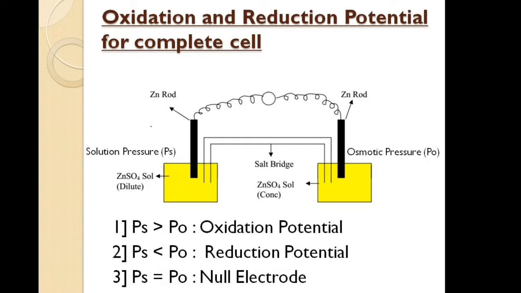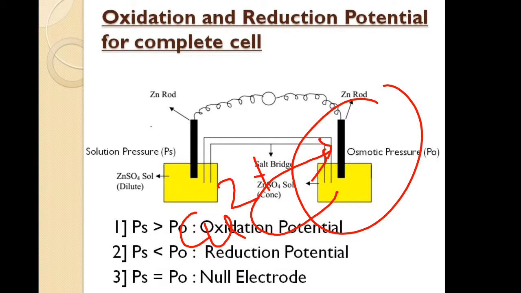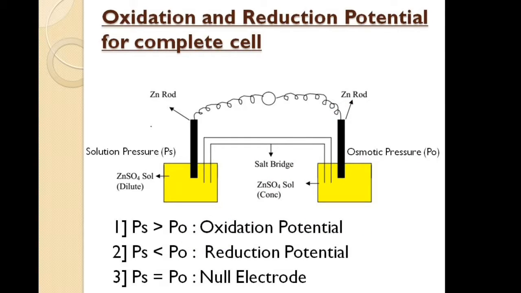Whereas if a copper rod is dipped in CuSO4 solution, then what happens? The Cu2+ ions get deposited on the copper rod. This tendency of the electrode is known as osmotic pressure. Now let us discuss oxidation and reduction potential for a complete cell.